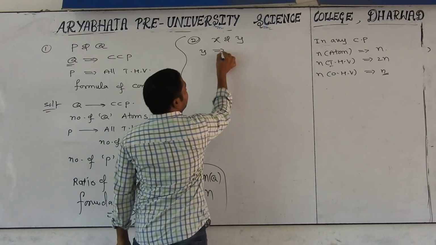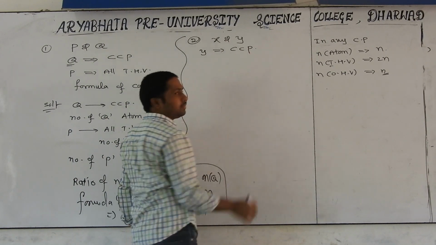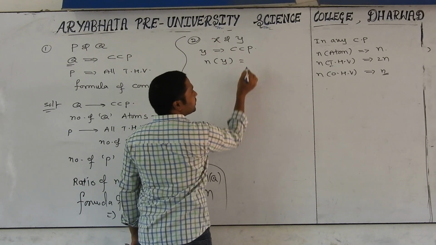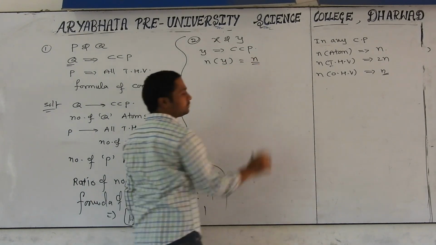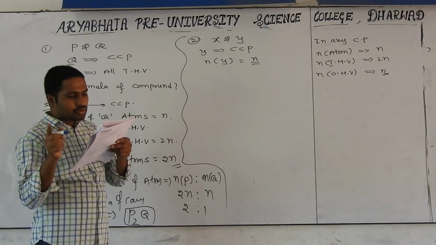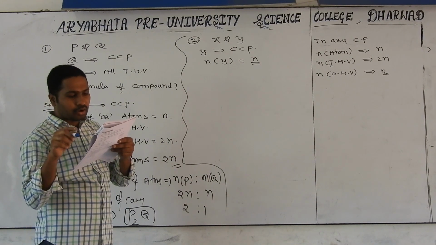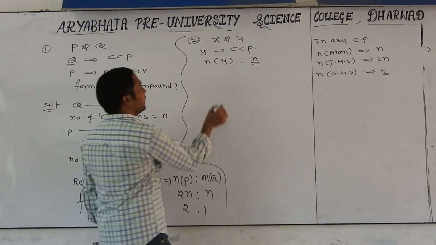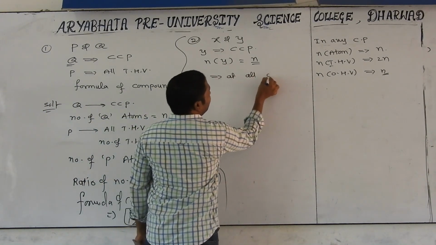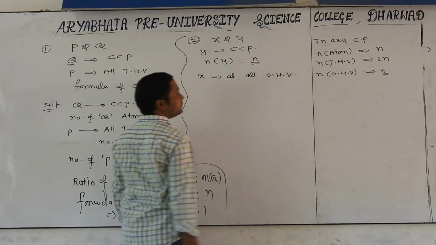Y is forming CCP. You know very well, automatically what can we take? The number of Y atoms is taken as n. That's the only concept. Later, atoms of X occupy all octahedral voids. X atoms are at all octahedral voids.